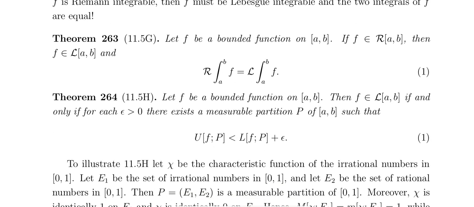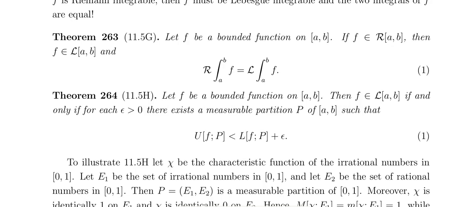And f be a bounded function on [a, b]. If f is Riemann integrable on [a, b], then f is Lebesgue integrable on [a, b]. So if a bounded function f is Riemann integrable, obviously f is Lebesgue integrable. So Riemann integrable implies Lebesgue integrable.